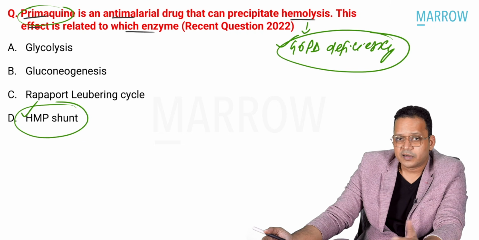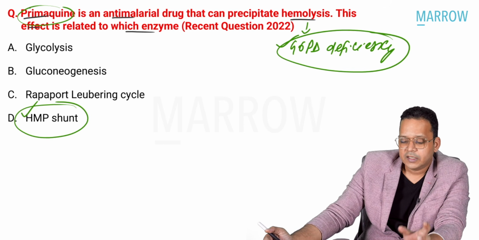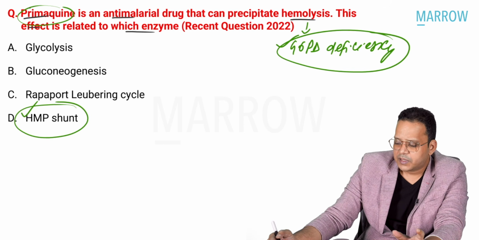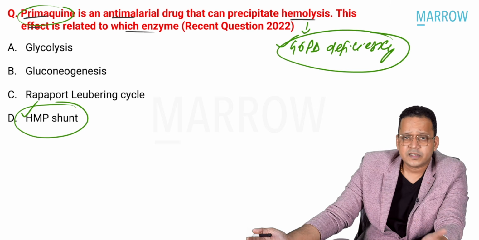In biochemistry, you can read how HMP shunt is important for antioxidant effect with the help of G6PD. So answer is HMP shunt. So it is primarily an MCQ of biochemistry, right? Something related to pharma, but I decided to cover this as well in case it is not covered in biochemistry.